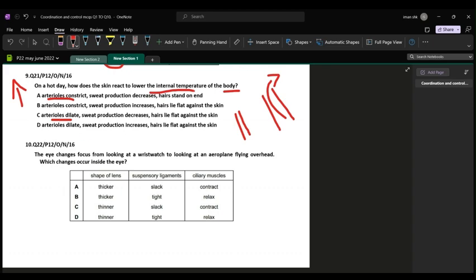Next word you can see that either C or D can be the correct options. Next word is sweat production decreases or increases. So sweat production has to increase. That's because the water vapors would start coming on the skin surface और जब वो evaporation या vaporization से जो है वो remove होते from your body, then it leaves a cooling effect behind. That will lead to lowering the internal temperature. बिकॉज हीट एनर्जी तो एब्जॉर्ब हो गई ना, तो आपके पास एक कूलिंग इफेक्ट बचेगा एट दी एंड.